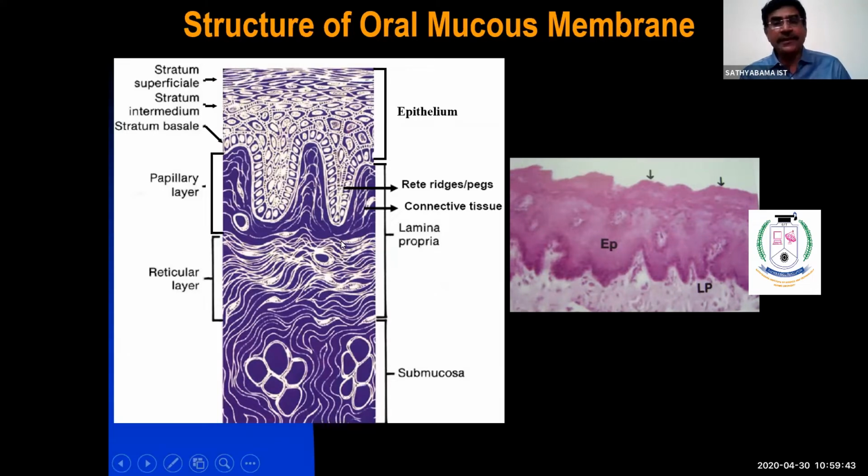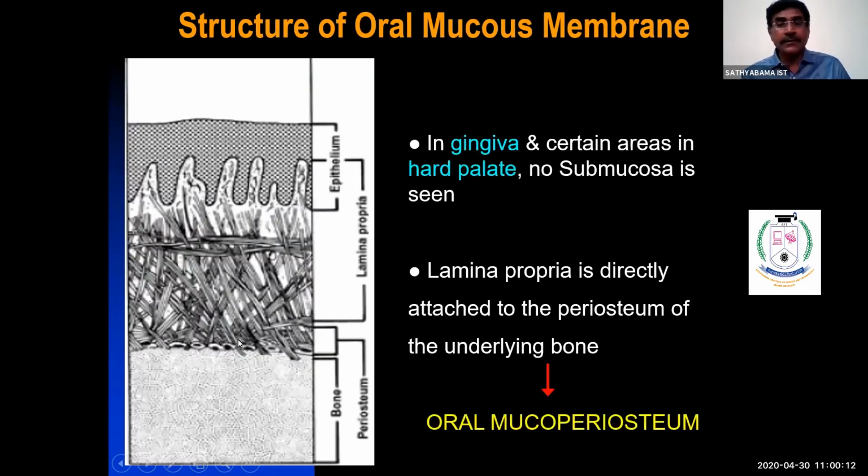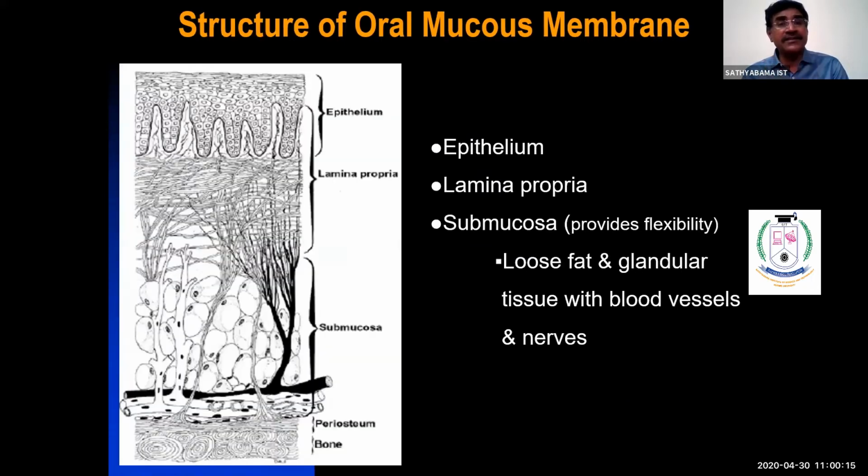This is the eosin hematoxylin section. You take a bit of tissue and stain it with eosin hematoxylin. This is the epithelium and this is the connective tissue. Again, the schematic diagram shows epithelium, lamina propria, and submucosa. See here, these are the blood vessels, this is fatty tissue, and these are the nerve tissues. Bundles of nerves, bundles of blood vessels, fatty tissue, and salivary gland are all present in the submucosa.